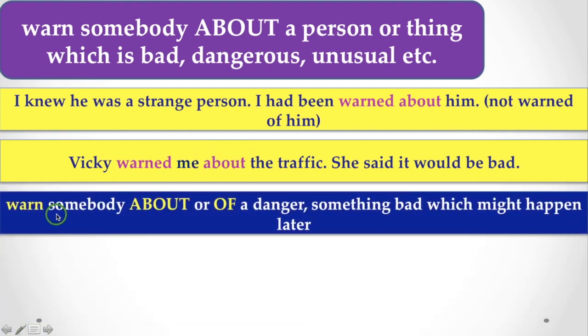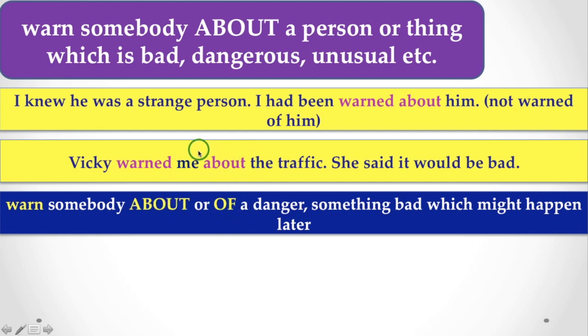Here, warn somebody about or of a danger, something bad which might happen. Look at the difference. Which might happen. It has not happened. You are not sure. In that context, you can use both about and of.